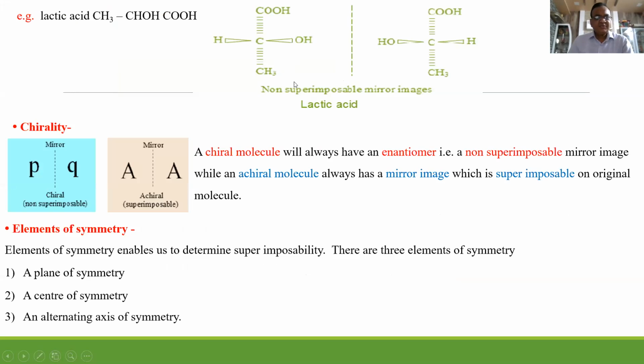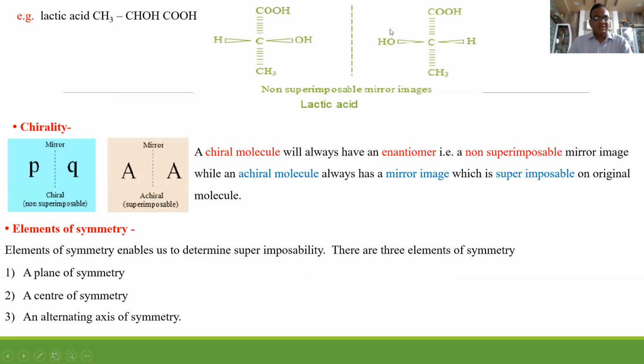Lactic acid, this is the structure for lactic acid. If you go through lactic acid, this COOH, OH, H, CH3. OH on the right-hand side is dextrorotatory, OH on the left-hand side is levorotatory. These two are non-superimposable mirror images.